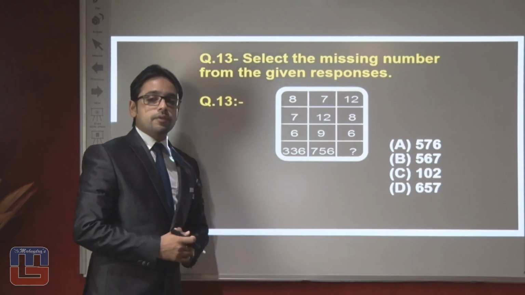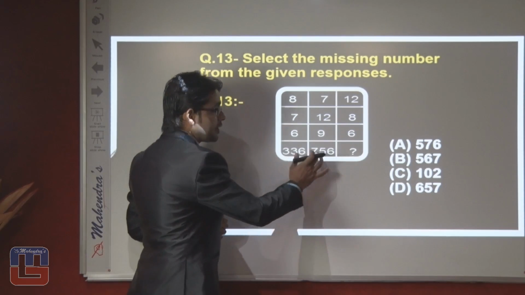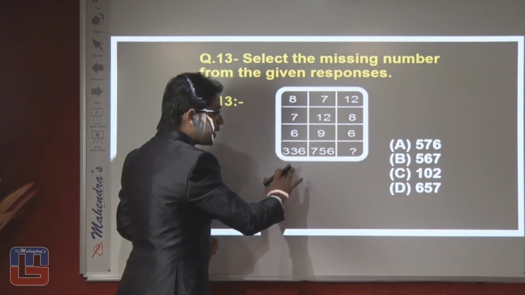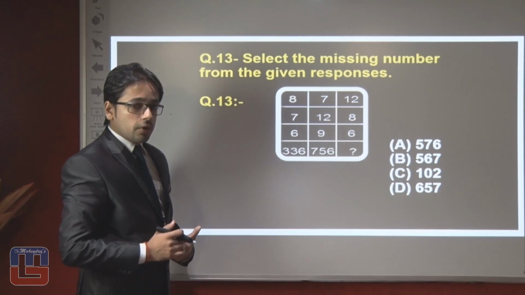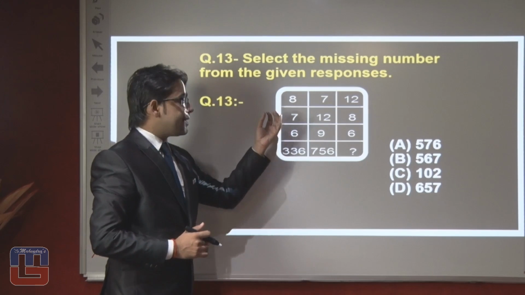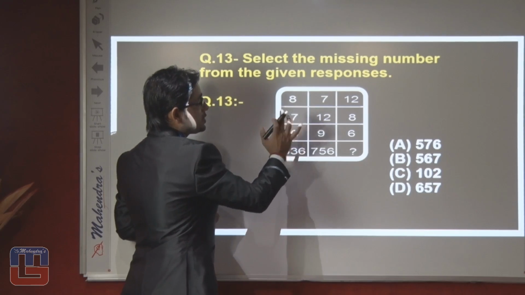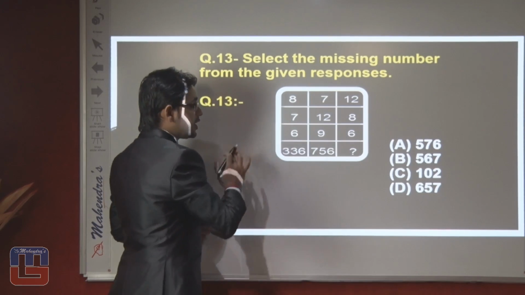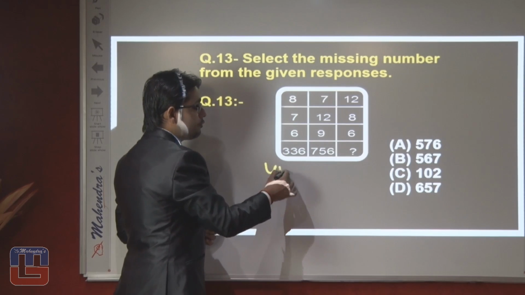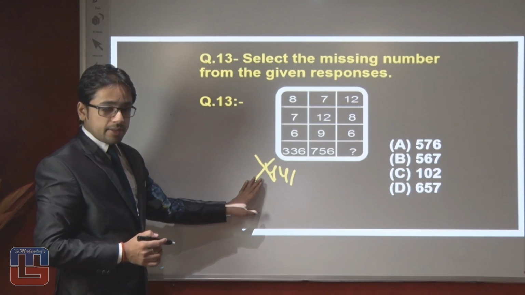This is a question of missing number. As you can see here, the larger value is here, so it cannot be a horizontal pattern, it is a vertical pattern. First try to solve it that it can be a square of the addition of all the things, and it can be a cube of all the things. Let's have a look. 8 plus 7, 15. 15 plus 6, 21. If we take the square of 21, then what will we get? We will get 441. So we cannot find the right pattern this time.